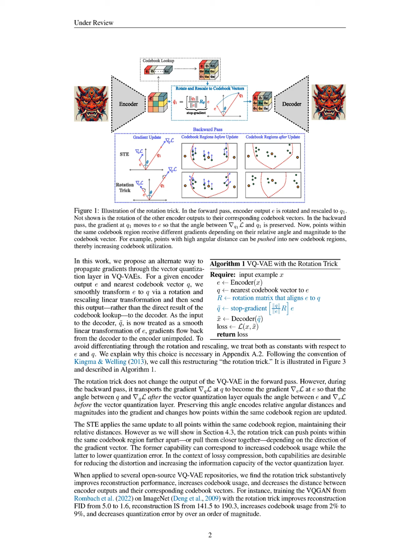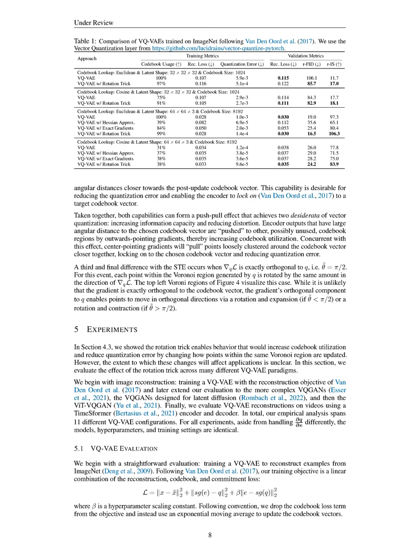In the context of VQ-GANs, similar enhancements were observed, with substantial decreases in quantization error and improved codebook usage across both autoregressive and latent diffusion modeling paradigms. The Hessian approximation and exact gradient methods, while theoretically more accurate, resulted in poor reconstruction performance due to overfitting and a mismatch in training objectives, further underscoring the effectiveness of the rotation trick. Overall, the rotation trick not only enhances reconstruction quality, but also stabilizes training, preventing issues like codebook collapse that were